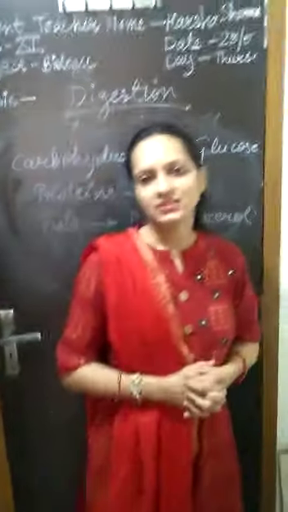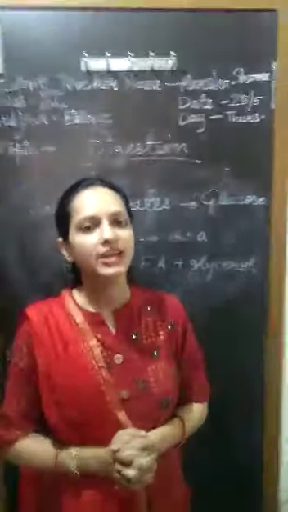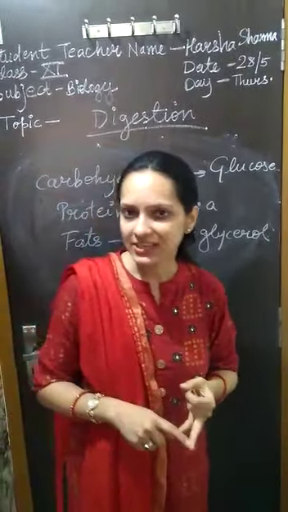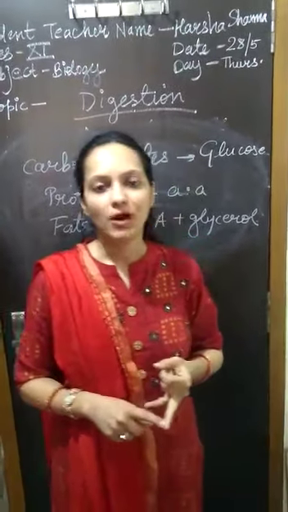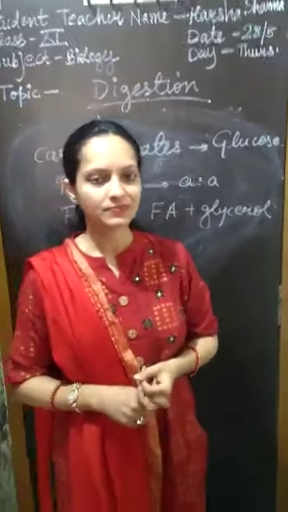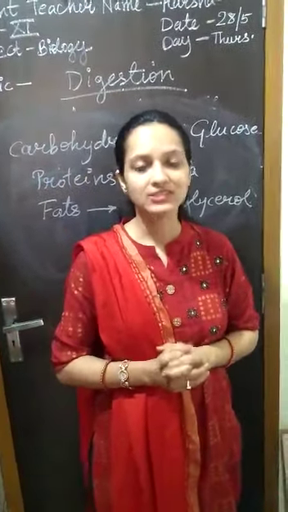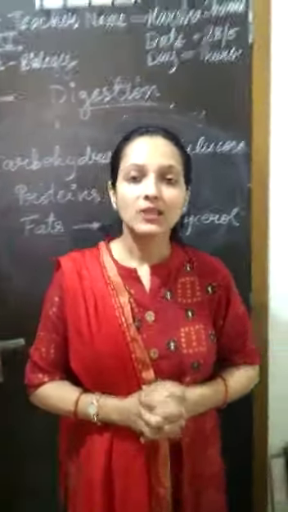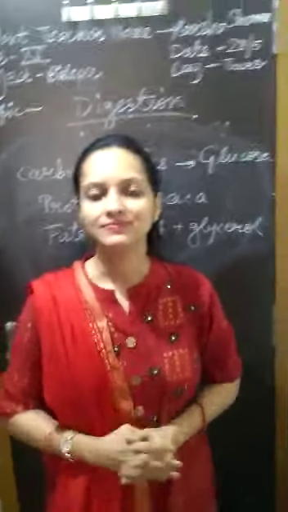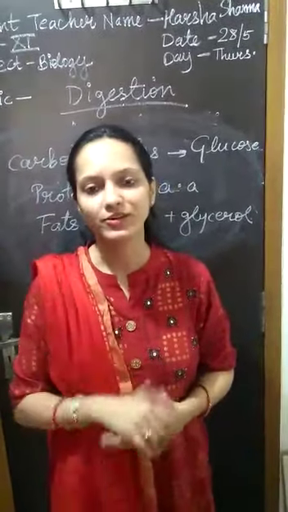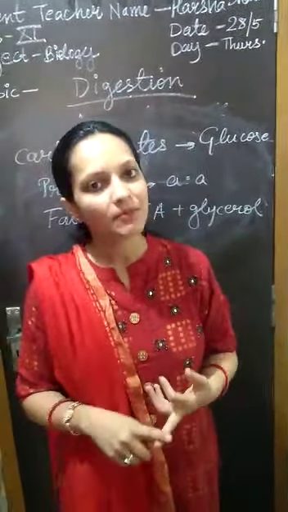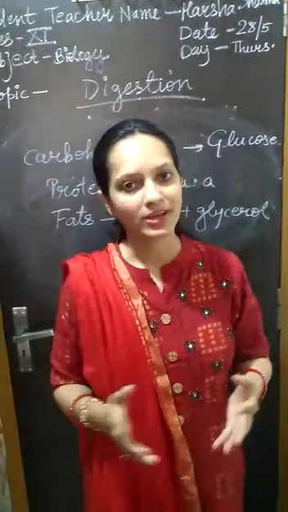So I hope children, whatever I taught you today is very clear. We studied today the parts of alimentary canal, we studied about human teeth, and then we finally studied about the process of digestion. Now I'll ask you certain questions, recap questions. My first question is, what are the parts of alimentary canal? Very good. Buccal cavity, esophagus, stomach, large intestine, small intestine.